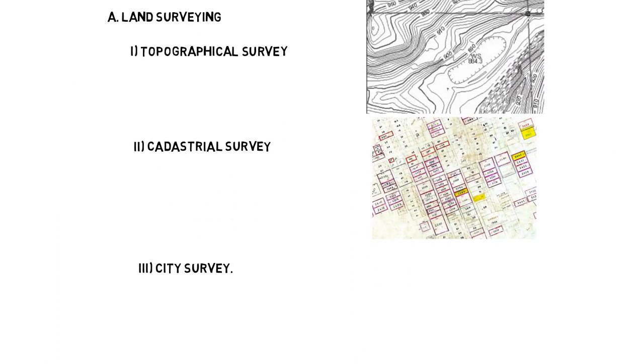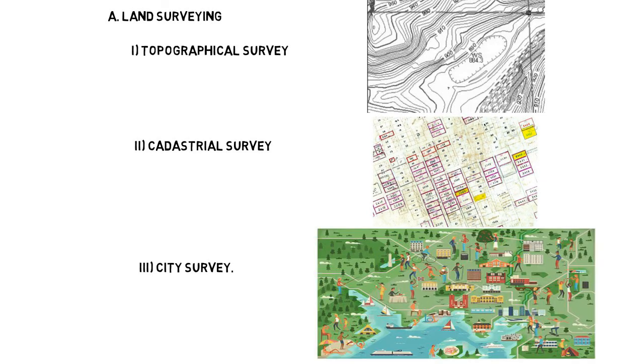It generally deals with natural or artificial features on land such as rivers, streams, lakes, woods, hills, roads, railways, canals, towns, water supply systems, buildings and properties, etc.